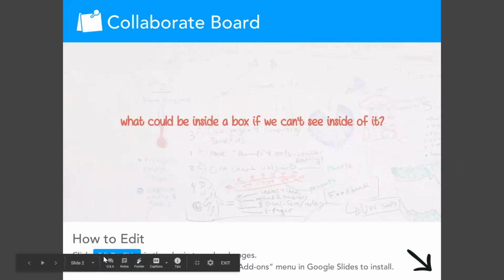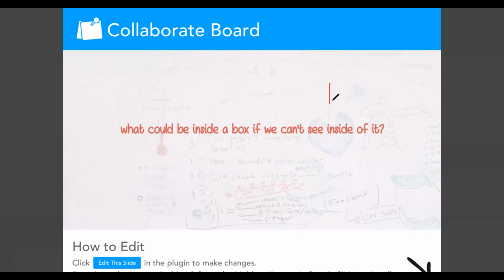So if we were in a class, and I gave you a box and you cannot open it, how would you figure out what's inside? You're not allowed to open it. You don't know what's inside, but there's stuff inside. How would you figure out what's inside the box if you can't see it? And that is the same thing with atoms. How do we know what atoms have if we can't see them?